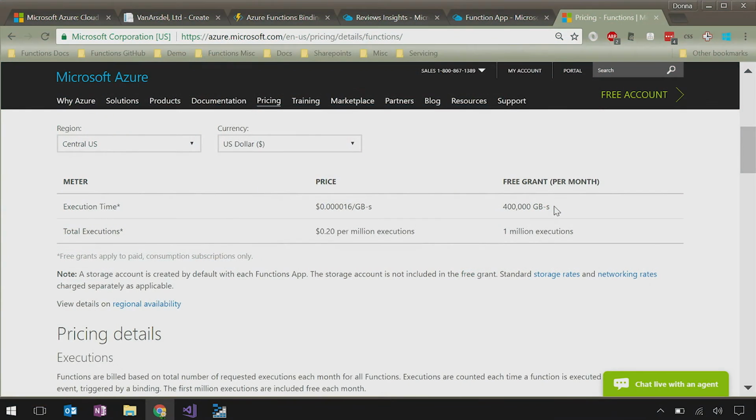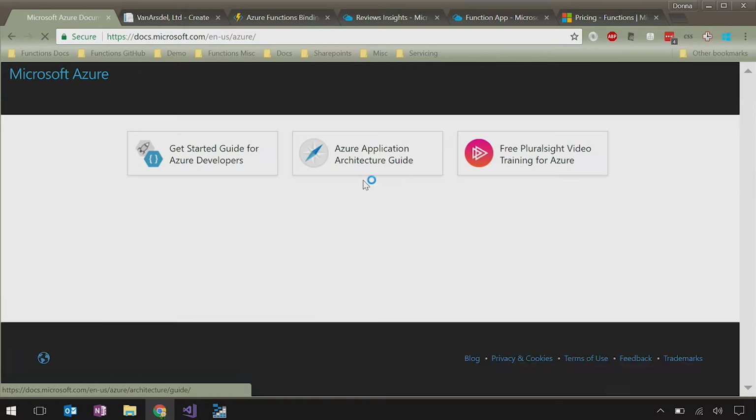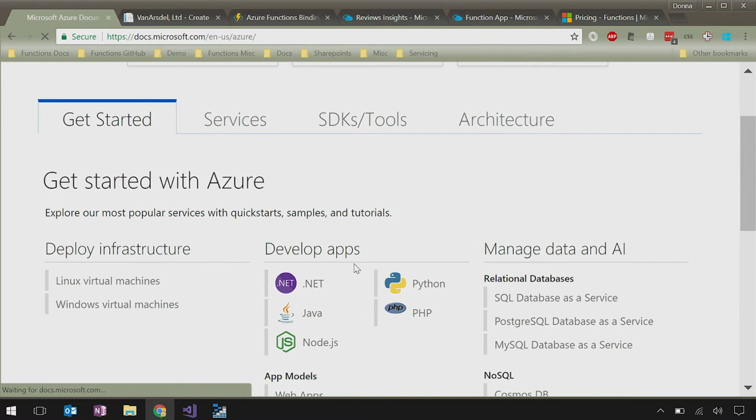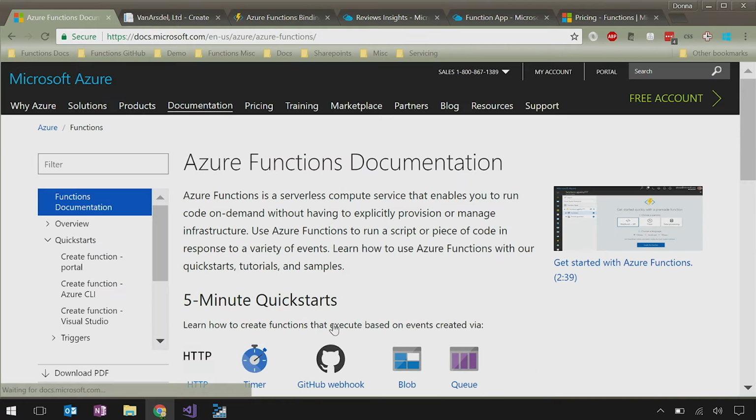Let's hop over. Okay, so what I'm going to do is show you the Visual Studio tooling. Let me just show you real quick how to get to the installer and everything like that. So you go to Documentation, and if you scroll down, you'll see that one of the top things here is Serverless Functions, because we are one of the most popular services in Azure. We're growing very quickly. We only GA'd in November of last year, and we're seeing huge growth because of the simplicity of use and the ease of using other Azure services. Nice.